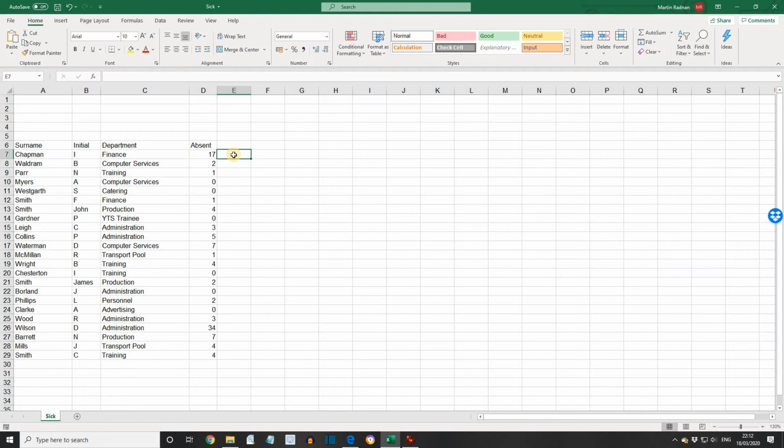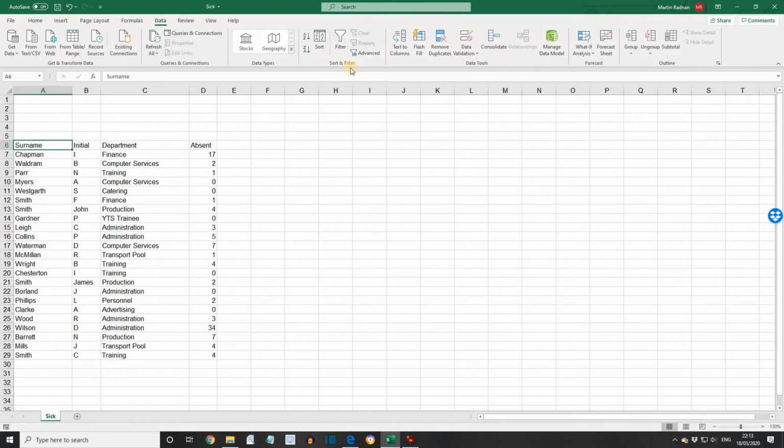Okay, let's open the workbook SICK, which I have on the screen right now. Enter filter mode by clicking on a cell in the list, and then in the Data tab, go to the Sort and Filter section, and then click the Filter button.